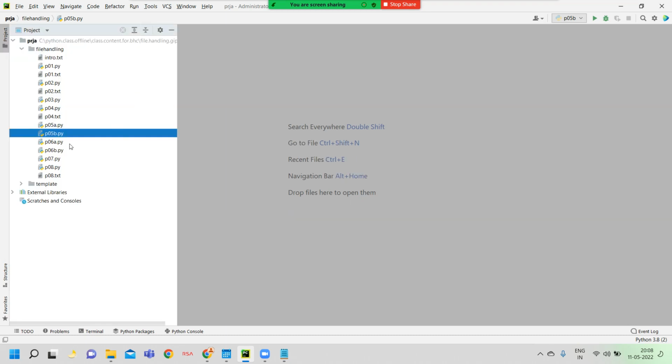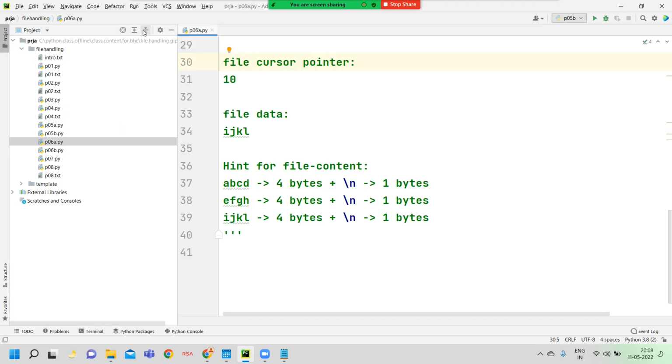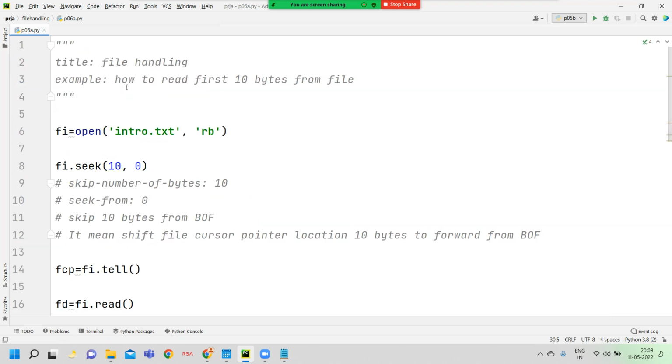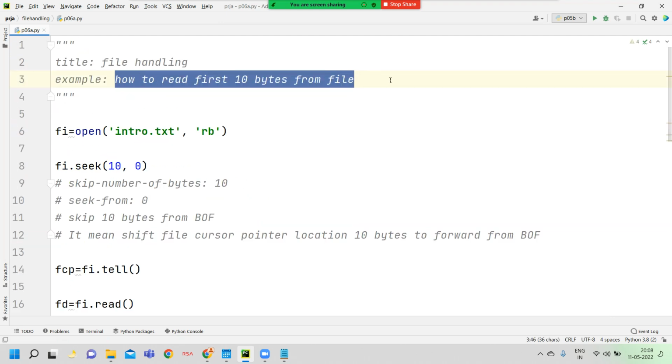Now we are entering the next program. What is the title? How to read first 10 bytes from file. Here I am not mentioning current location or end of file, so I want to read first. Please underline this word. Here I want to try to read first 10 bytes. No, I do not want that. Here the title is wrong. How to skip first 10 bytes. This is right.